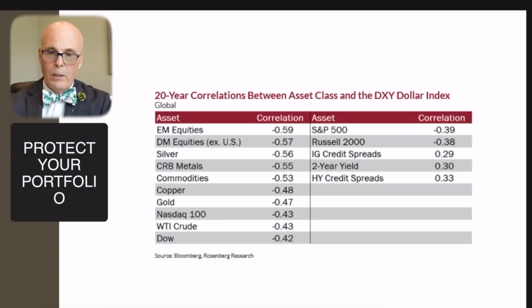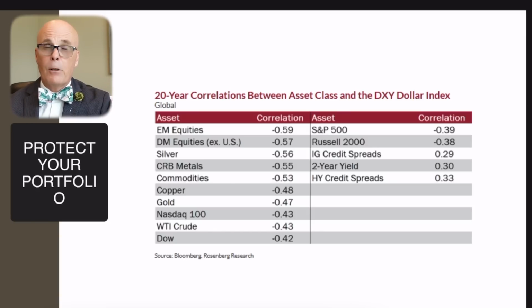So what this is showing us here, this is from Rosenberg Research, is that there are certain assets that are non-correlated or negatively correlated. What correlated means is that they move the same as the market, or the dollar in this case. A perfect correlation is 1, in other words, one-to-one moves up or down.